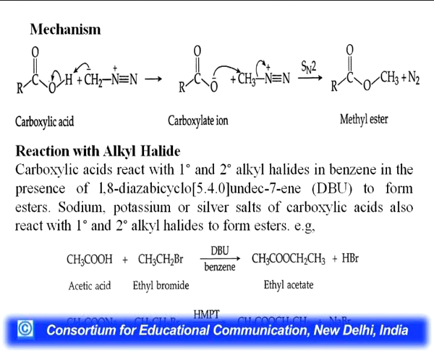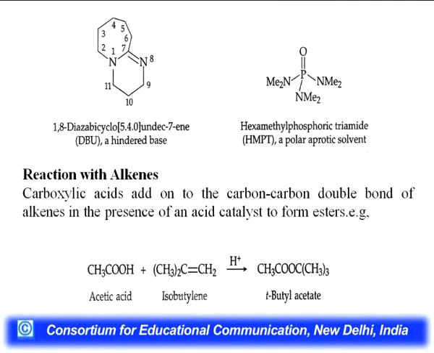First of all, carboxylate ion is formed, and by SN2 mechanism, substitution by nucleophile, you will get the ester. Then reaction with alkyl halide. Carboxylic acid reacts with 1 degree or 2 degree alkyl halide in benzene in the presence of DBU. What is DBU? You can see this is 1,8-diazabicyclo-7-ene. It is a hindered base.